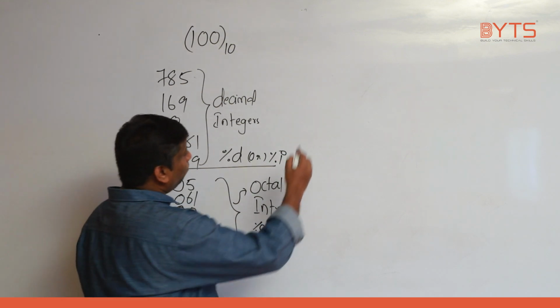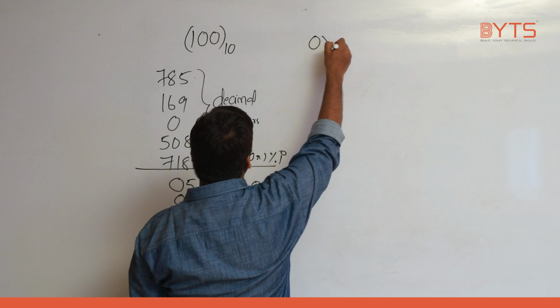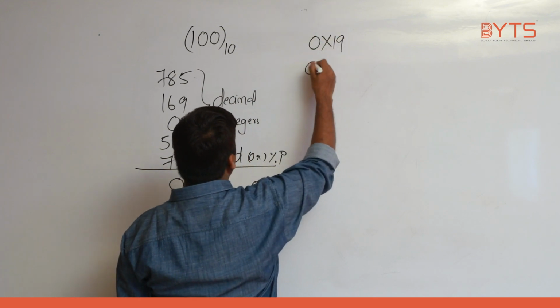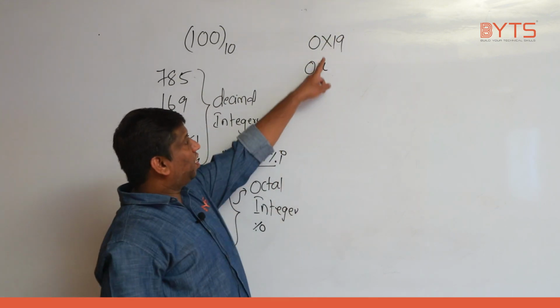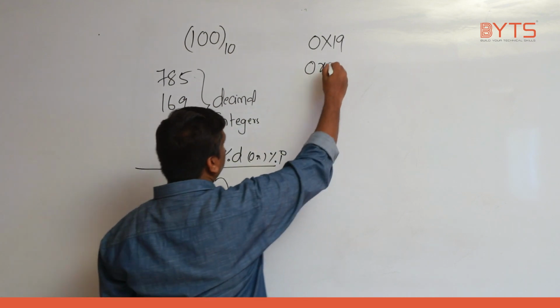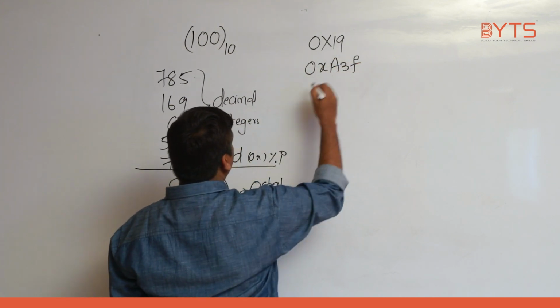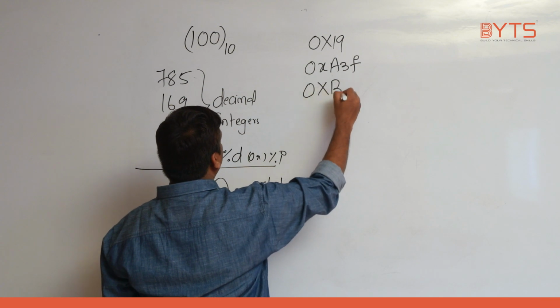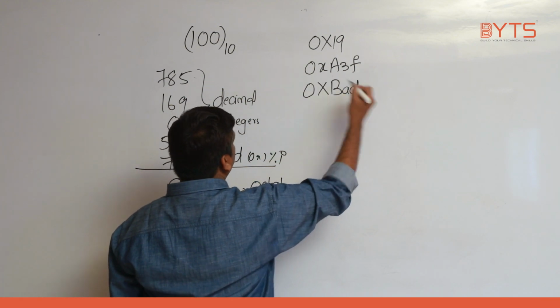Next, any number starting with 0x, which x? Small x or capital X? Like 0xA3F.